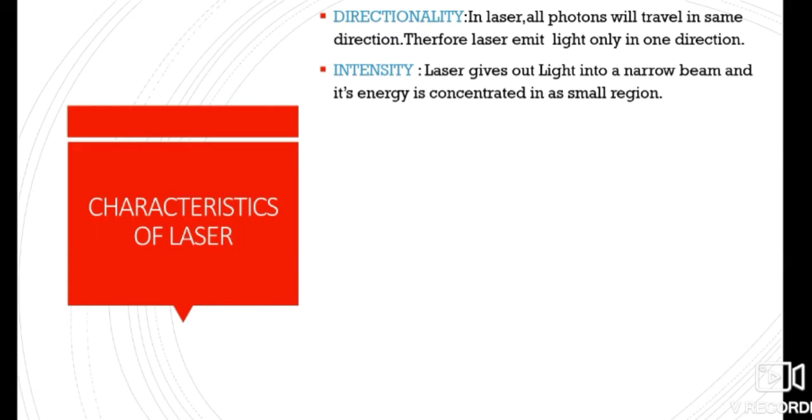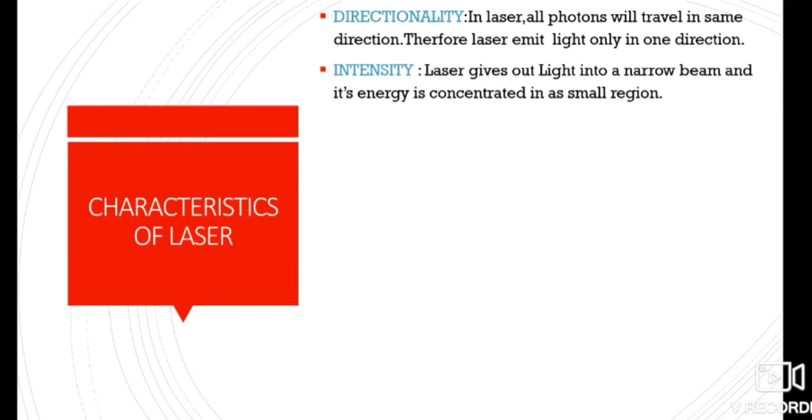In directionality, in conventional light sources, that is lamp or sodium lamp or torchlight, photons will travel in random directions. Therefore, the light source emits light in all directions. But in lasers, all photons will travel in the same direction. Therefore, light emits only in one direction, which is known as directionality of laser light. In other words, we can say the laser emits light in a particular focused direction only.